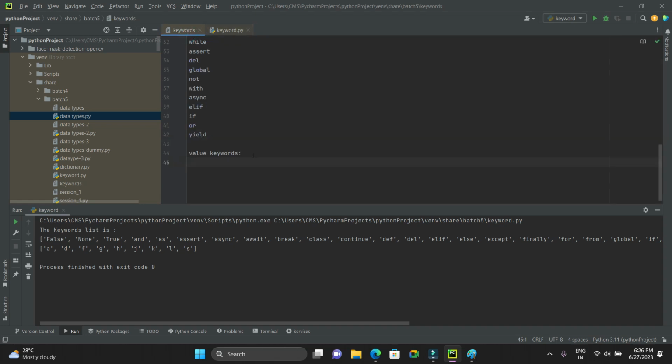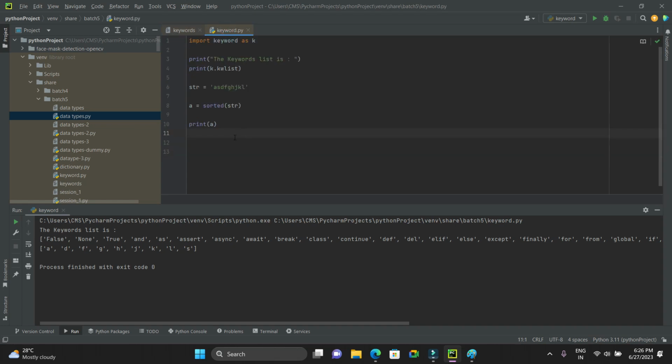So let's come back to the value keywords. What are the value keywords? True, false, and None are the value keywords. You cannot use these keywords in your custom script. For an example, let me give you one example for this.